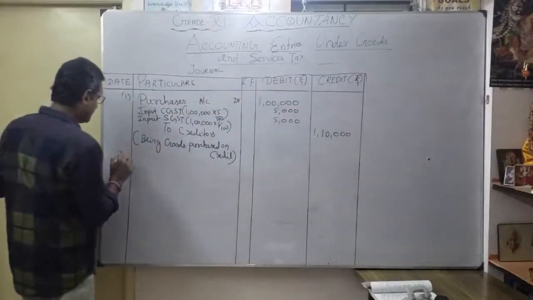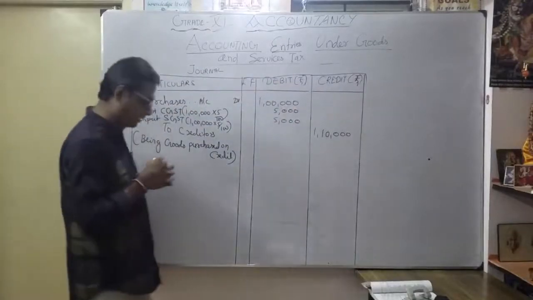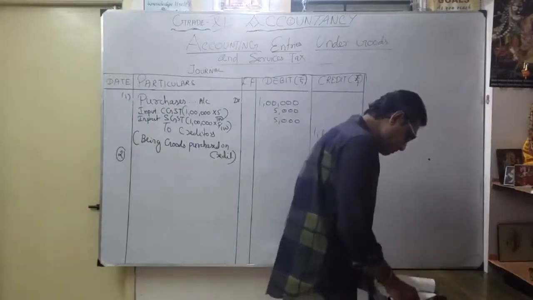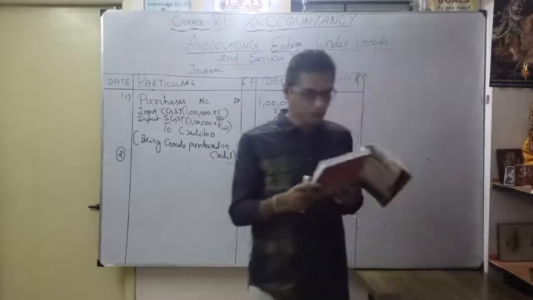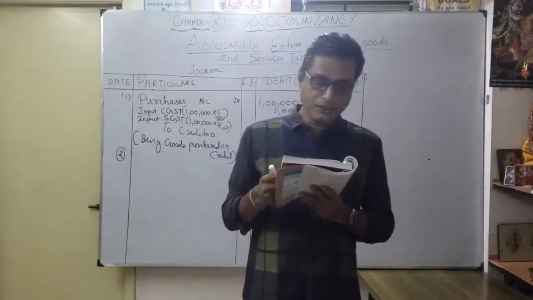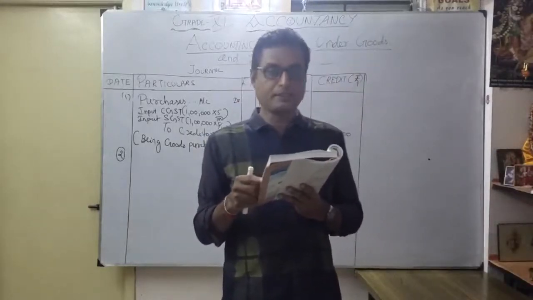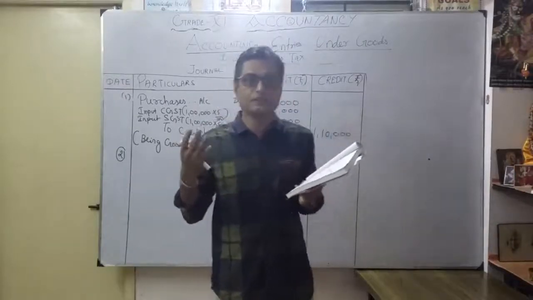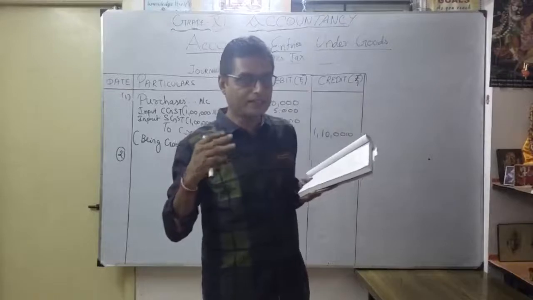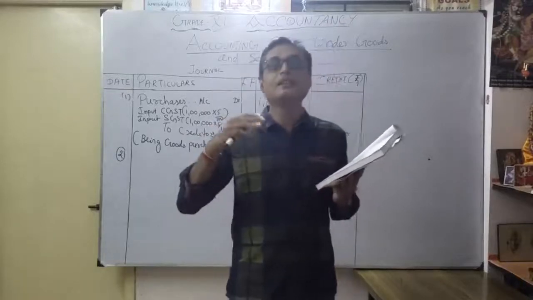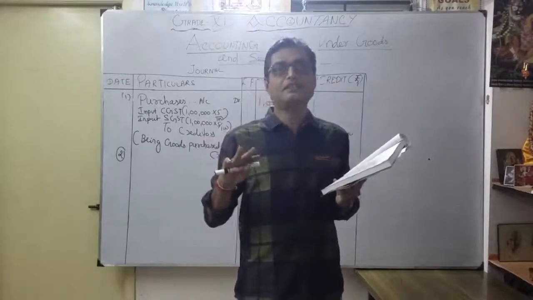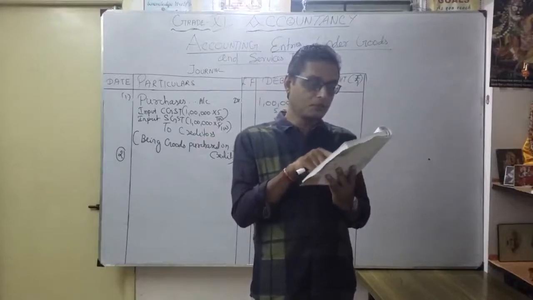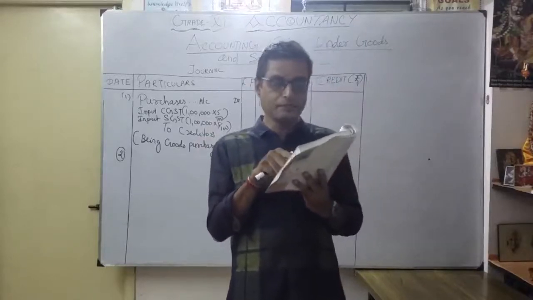Now going to the second transaction of the same problem. Let's see what it is. He sold them for 1,35,000 in the same state on credit. So we are dealing with goods only and within Delhi, not outside Delhi. So IGST won't come here, only CGST or SGST. That's the second transaction: he sold them for 1,35,000 in the same state on credit.